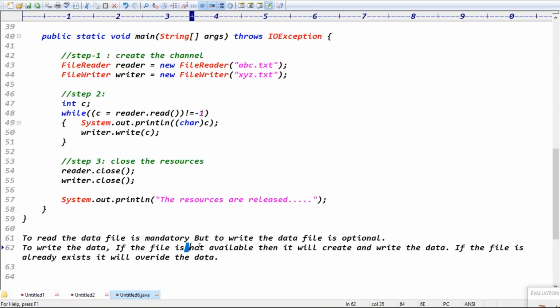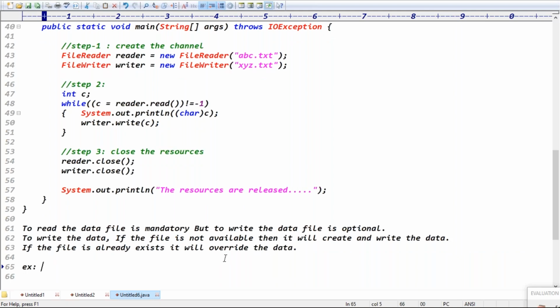To write the data, if the file is not available, it will create and write the data. If the file is already there, it will override the data. It uses the same file, only the data will be overridden, sir. If any file already has previous content, it will be overridden during the writing operation.